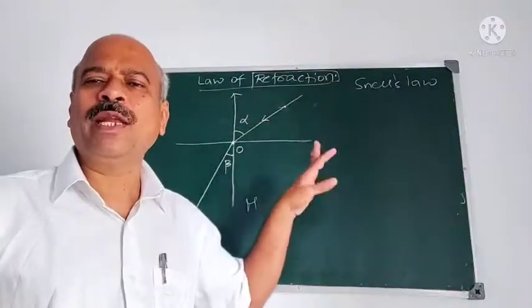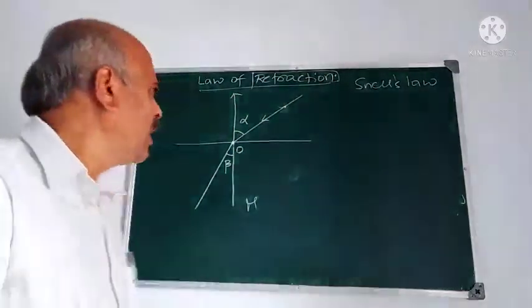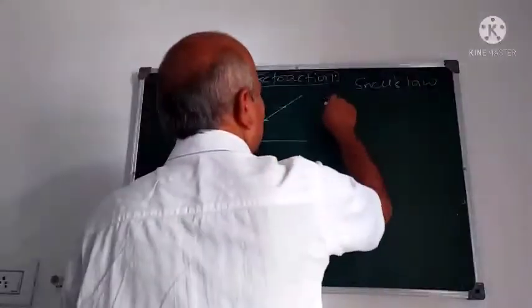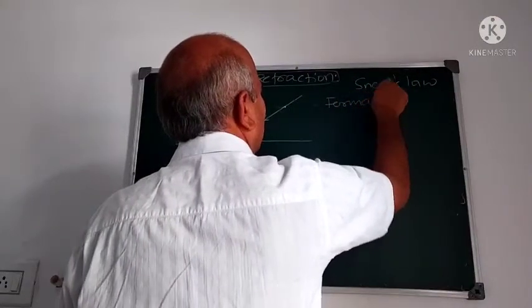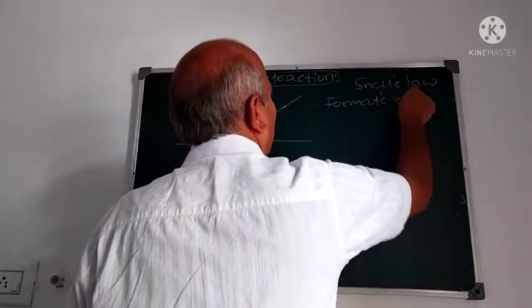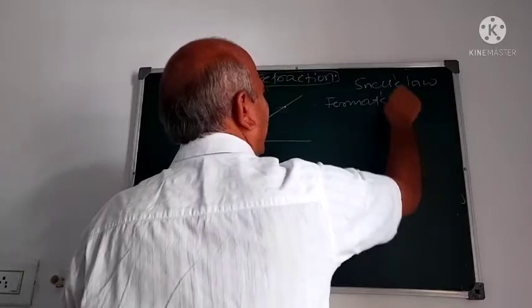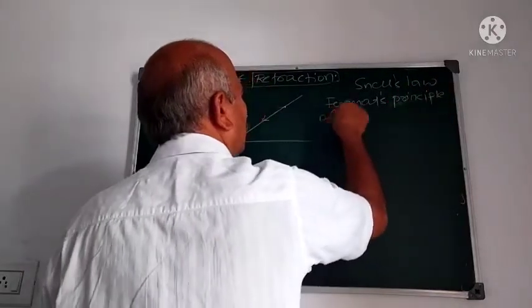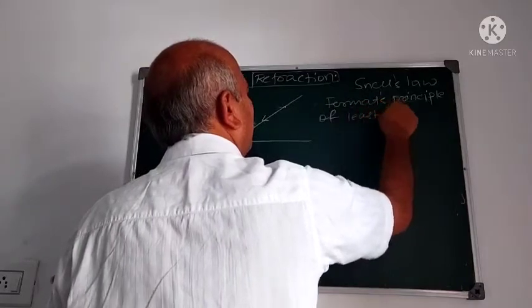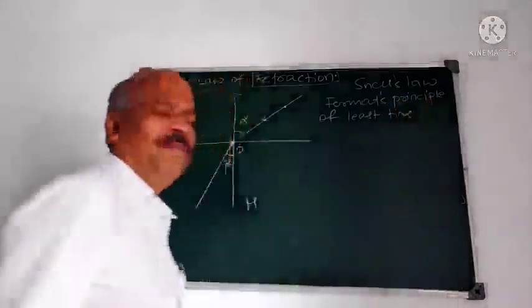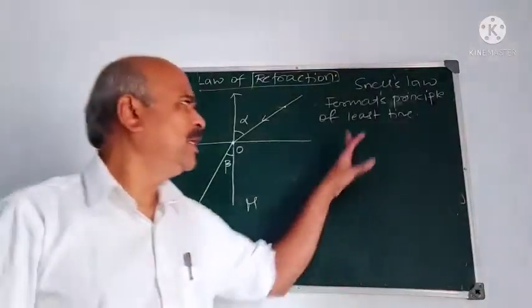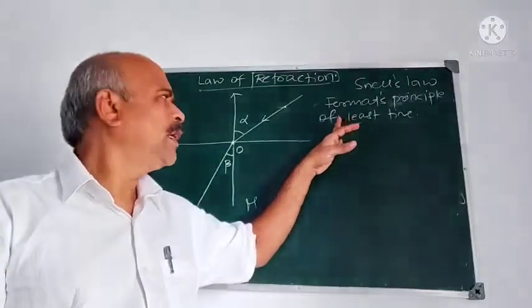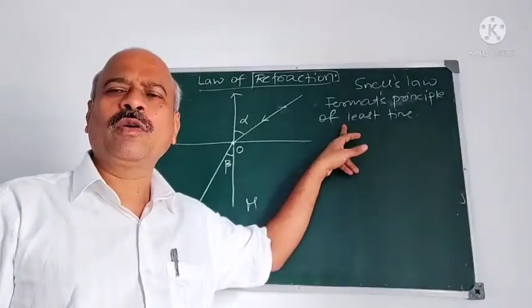Next, the law of refraction. Now to derive this, we use Fermat's principle of least time. This also you have studied. In geometrical optics this plays a very important role.